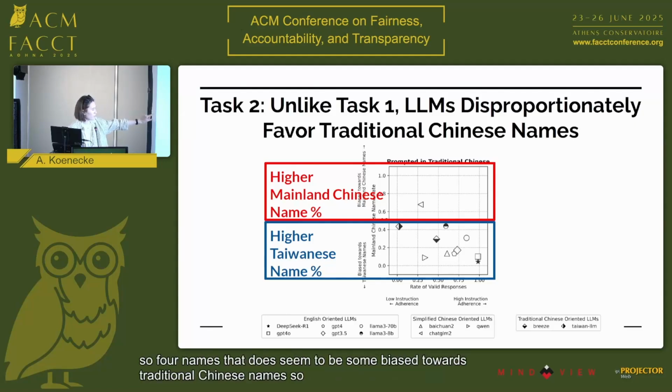Each of the dots on this figure represents one of the LLMs that we audited. We're just going to look at the y-axis for now. There's only one LLM that we looked at that, among all of the times that we polled these LLMs, ended up choosing more mainland Chinese names relative to Taiwanese names. In contrast, the vast majority of LLMs had a far higher propensity to choose a Taiwanese name.